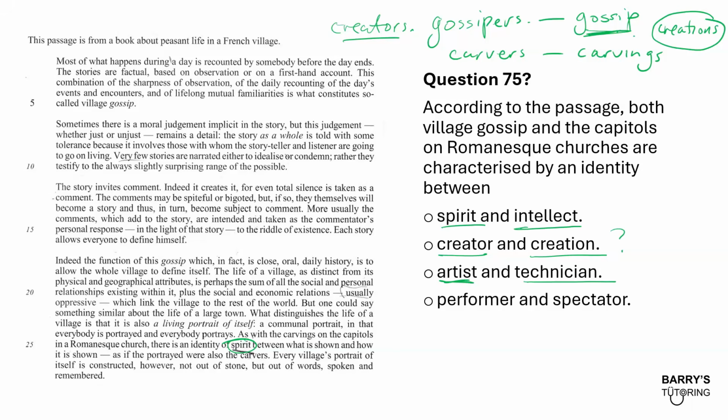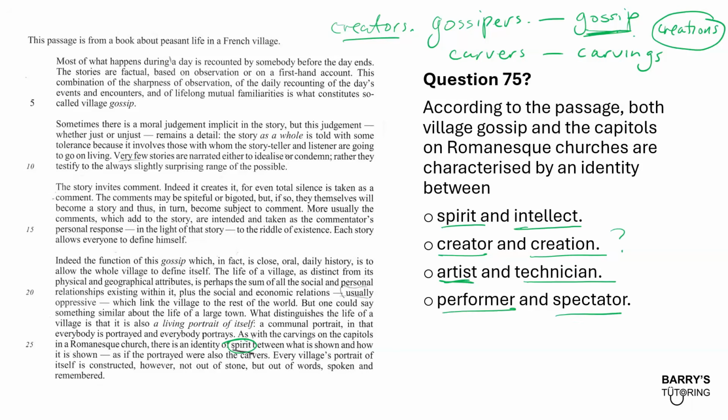That's not really a suggestion here. They're not saying that there is an artist and then they sub out their work to someone else to make their artwork realized. That's not really what's going on. So no, artist and technician, that's a bit dodgy.